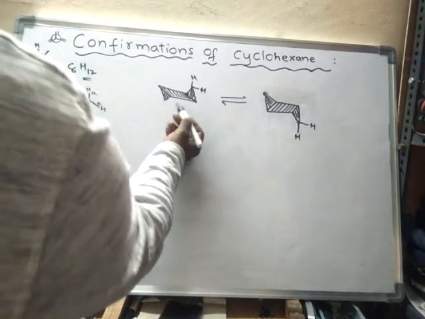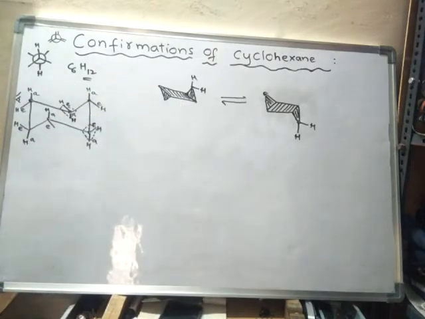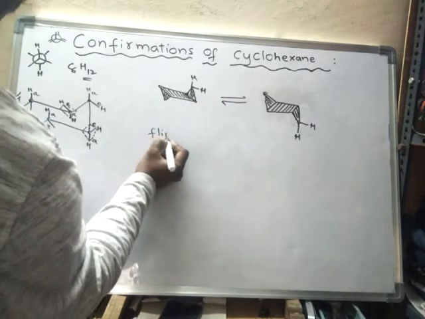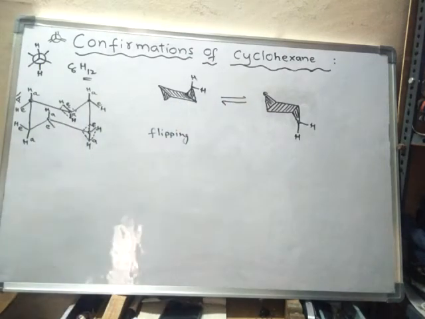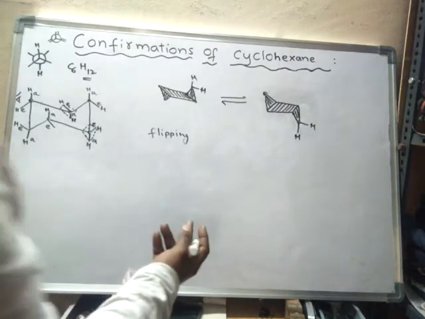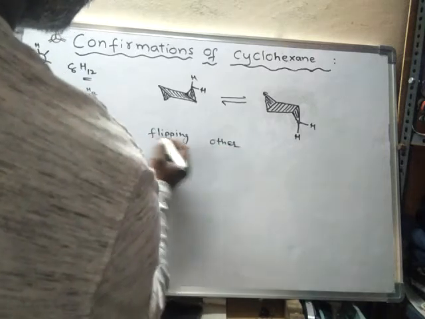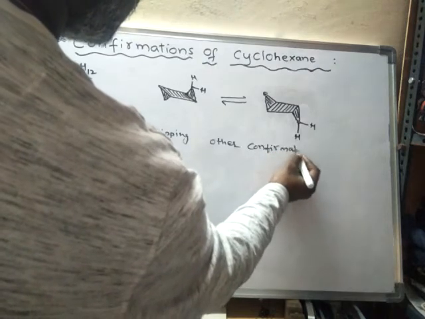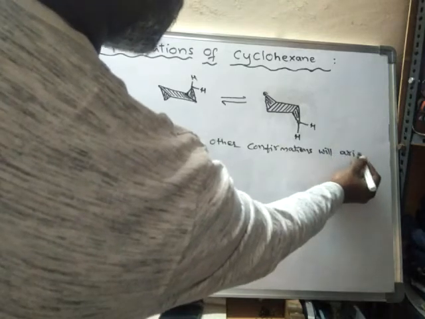And one more thing. During the process of conversion of one chair form into another chair form, this process is known as flipping. So during the flipping of one chair form into another chair form, other conformations will arise. How?